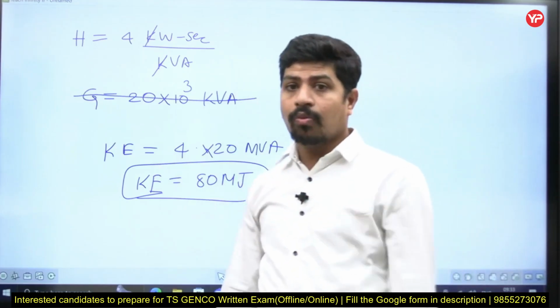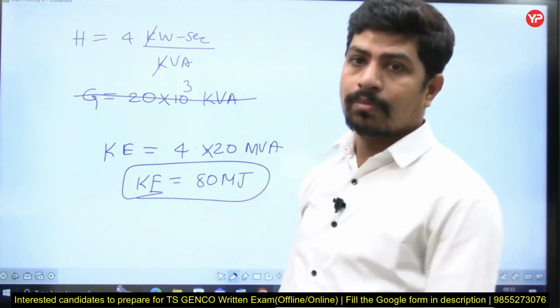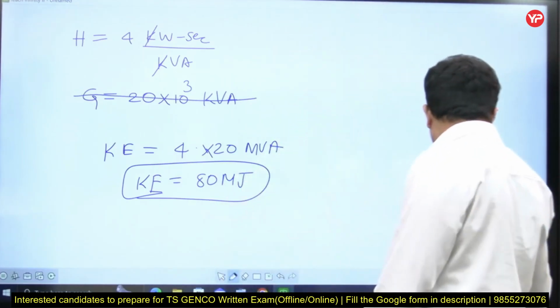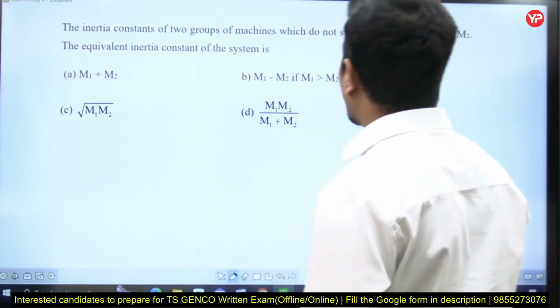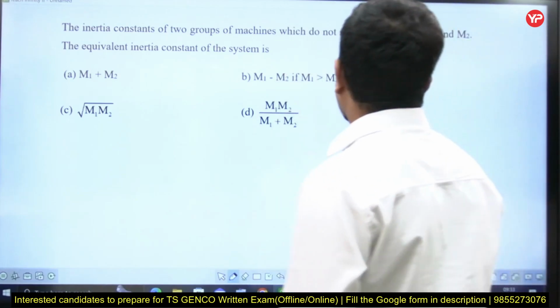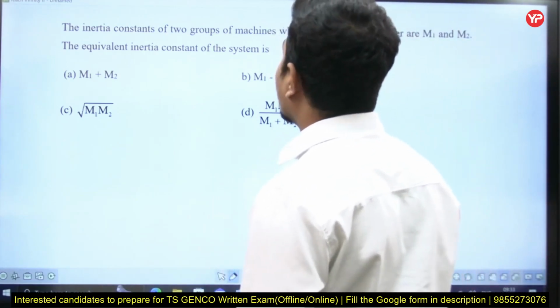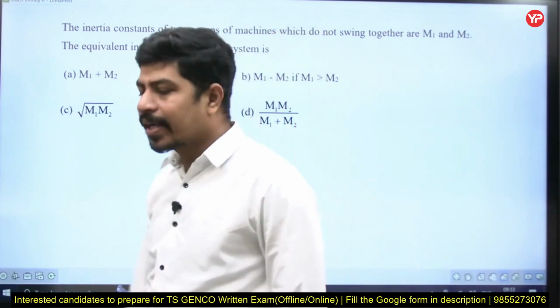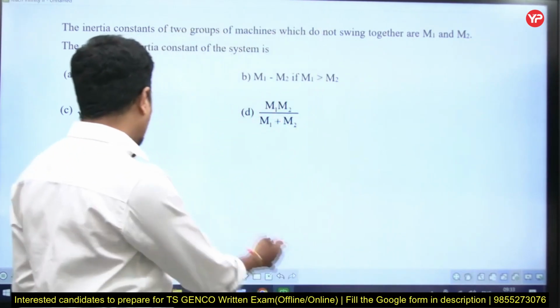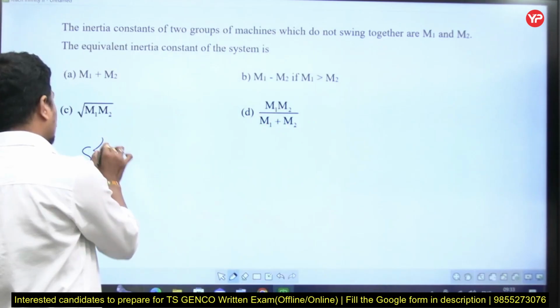See, be careful when you are solving the problem. Units are very important. Let's go to the next question. The inertia constant of two groups of machines which do not swing together are M1 and M2. The equivalent inertia constant of the system is... This is a direct question, so there is not much explanation about it.